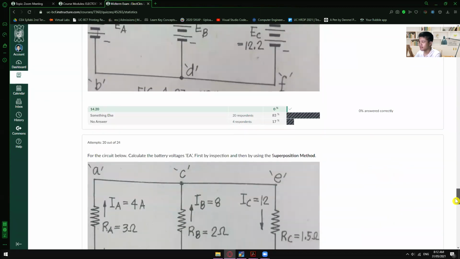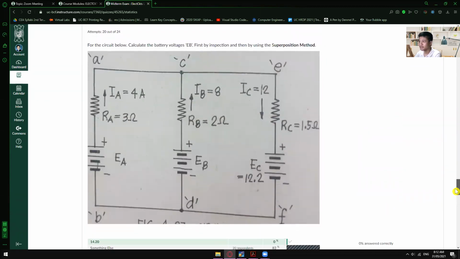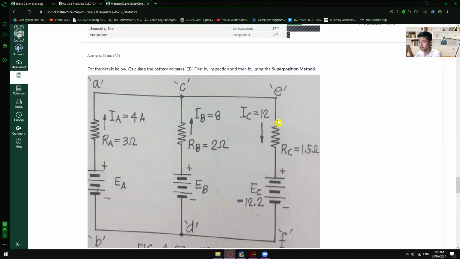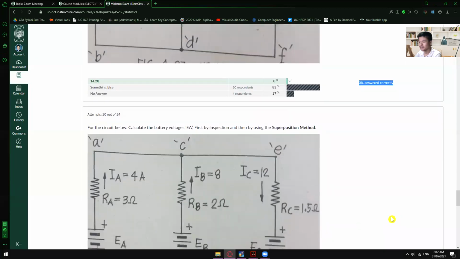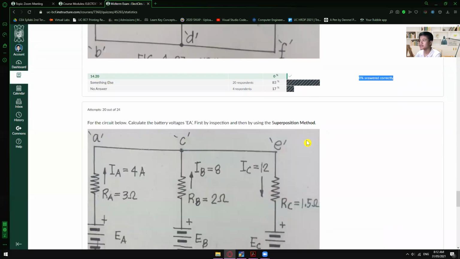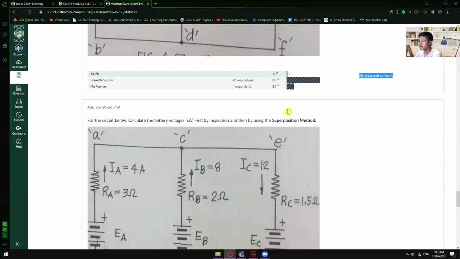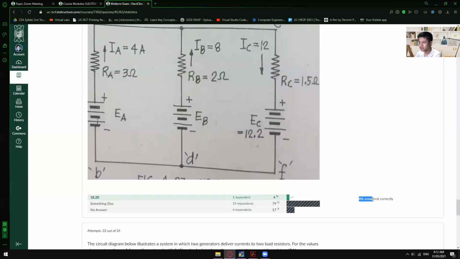And I saw that in the superposition theorem, none of you were able to get it. As you can see, this is the statistic of your midterm exam. So 0% answered correctly. And for the remaining superposition method, there was one respondent who got one correct answer, so that's 4%.